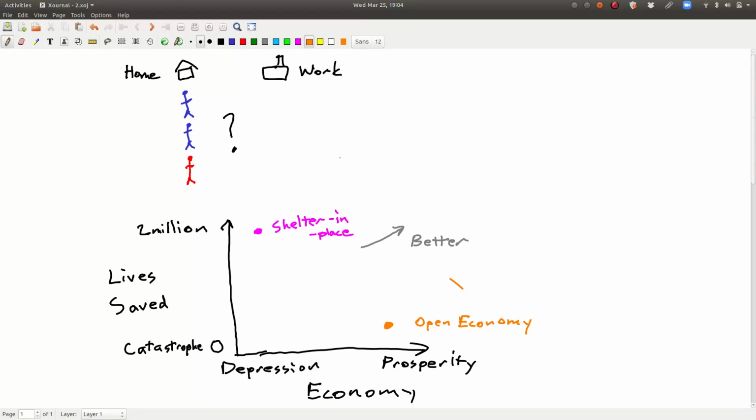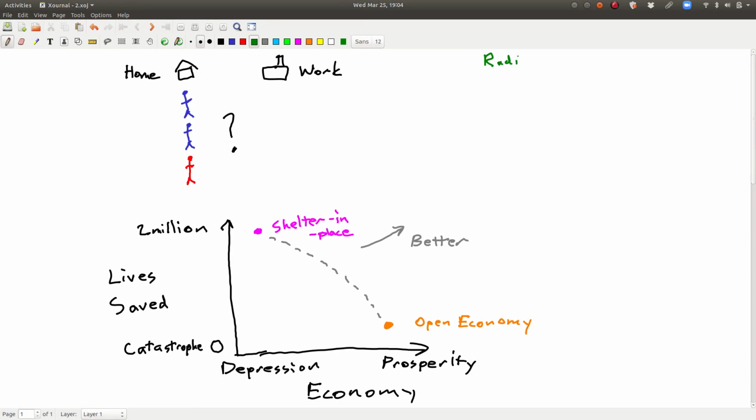There might be some other options in between, but if we have regulations that apply to everyone indiscriminately, they will lie somewhere on this trade-off curve. Every person who goes to work increases the risk, and every person who stays home hurts the economy. If there is a way around this, we need to be pursuing it, and I think that there might be.